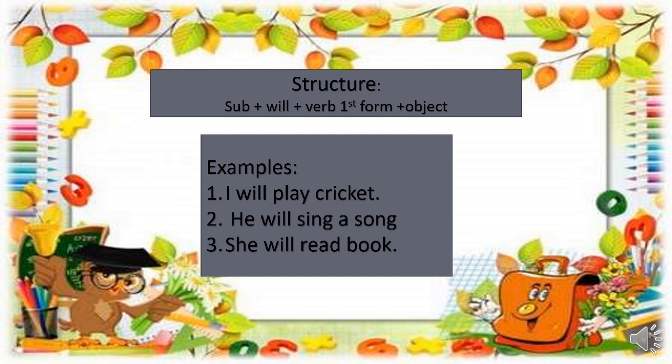The structure of future simple tense is very simple: you will have to add will as a helping verb in the sentence plus verb first form, subject and object obviously. Let's have a look at some examples of future simple tense. I will play cricket, he will sing a song, she will read a book. Have you seen that these examples are very simple and the tense is very simple? You will have to use will with the first form of the verb.